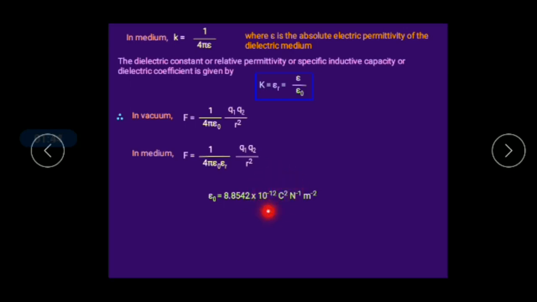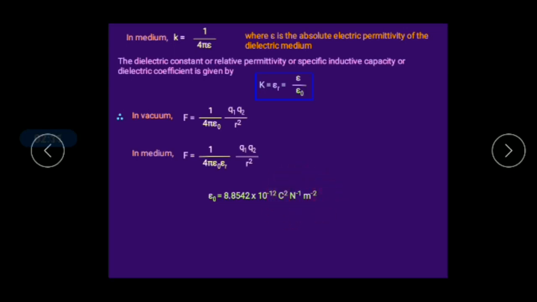Students often make a common mistake, confusing whether it is minus 12 or plus 12 in exams. So keep in mind it is 10 power minus 12, and the unit is Coulomb square Newton minus 1 meter minus 2.